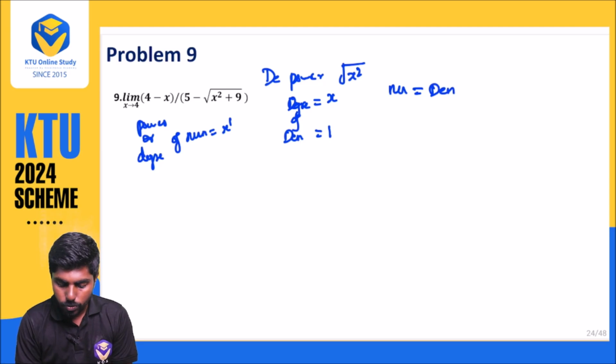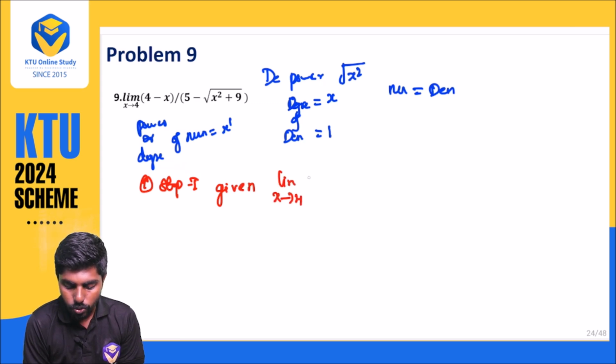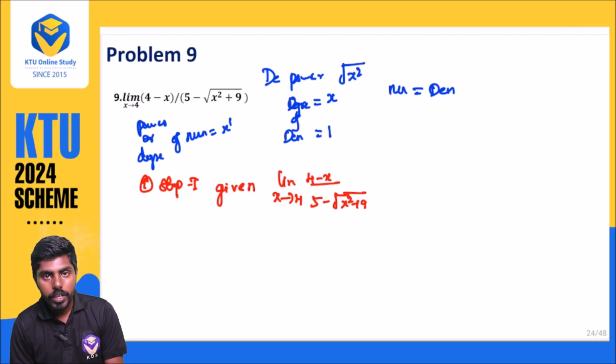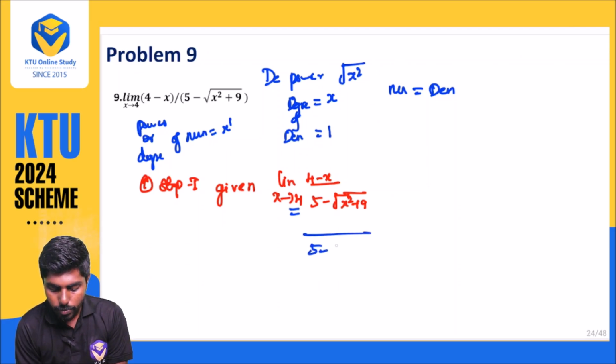So step number 1, write the given: limit x approaches 4, minus x divided by 5 minus root of x square plus 9. If you can't observe, just substitute the value in the denominator. If you fail to observe, just approach the value 4 in the denominator. What will happen? That is 5 minus root of 4 square plus 9.